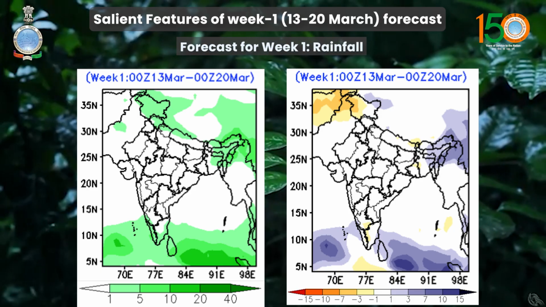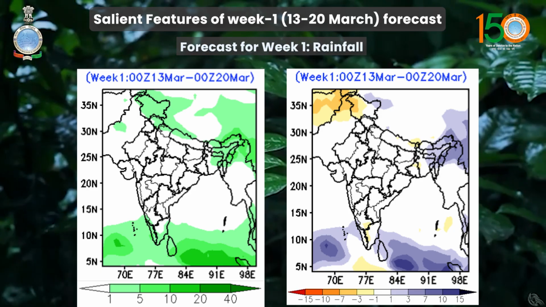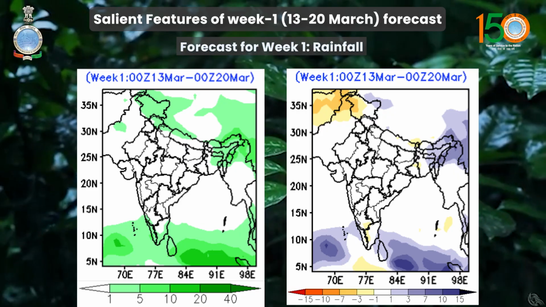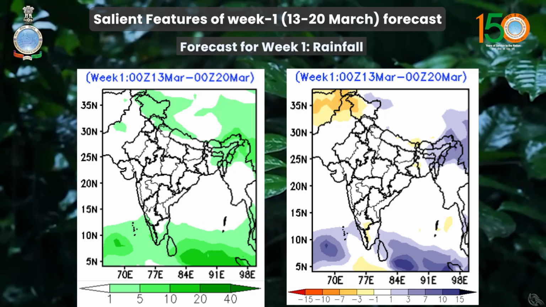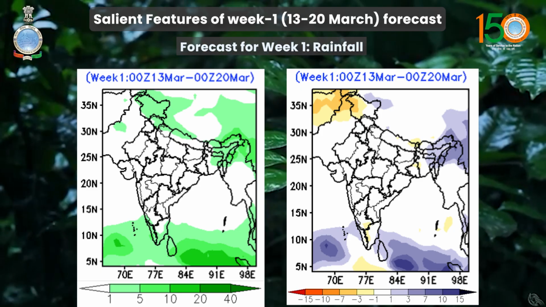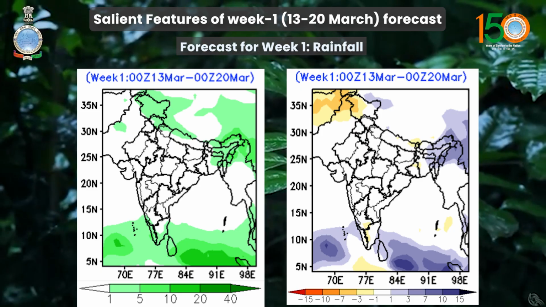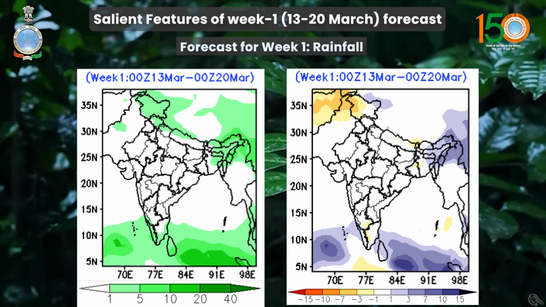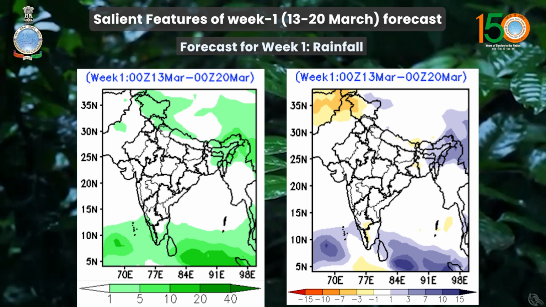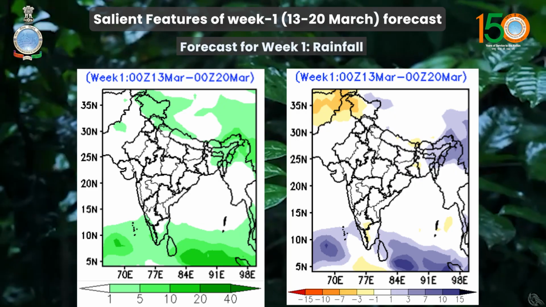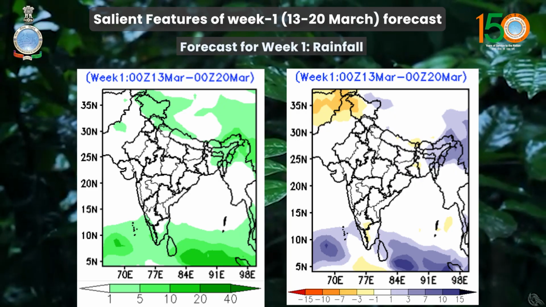Apart from that, isolated light to moderate rainfall accompanied with thunderstorm and lightning is likely over Punjab, Haryana, West Uttar Pradesh and Rajasthan during 13th to 16th March and East Uttar Pradesh on 15th and 16th March. Isolated heavy rainfall and snowfall is very likely over Jammu Kashmir region on 14th and 15th, Himachal Pradesh on 15th and 16th and Uttarakhand region on 16th March.